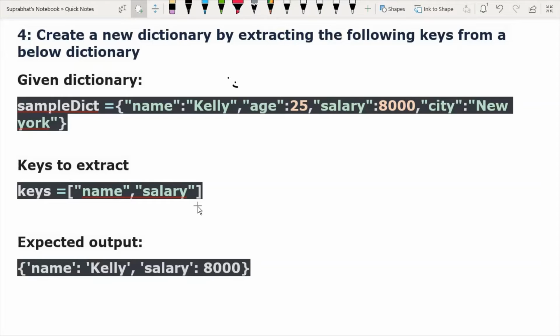How will we make it? Please give reply. We already have this dictionary. You can see this is the dictionary, and from this dictionary we have to extract two keys, name and salary, and from these two keys we have to create one new dictionary.